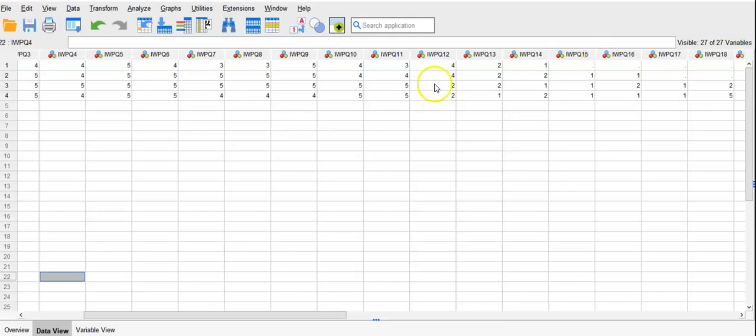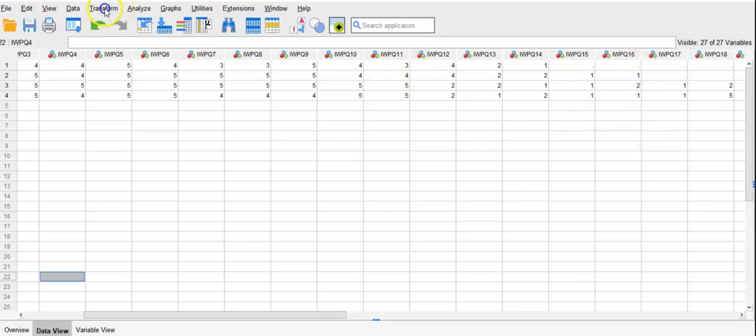We saw that questions 12, 13, 14, 15, 16, 17 are negatively formulated. So whenever you see the answer, it should not be the face value of the 4. It should be reversed. From 12 until 17, you have to reverse the values to the opposite. How can you do that?